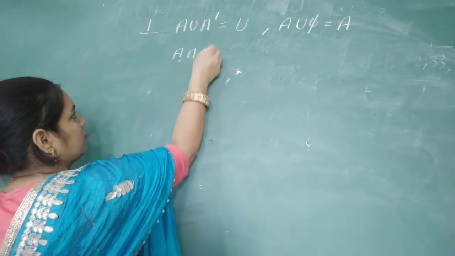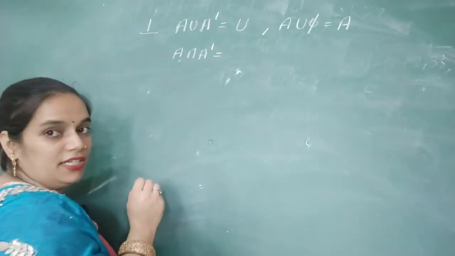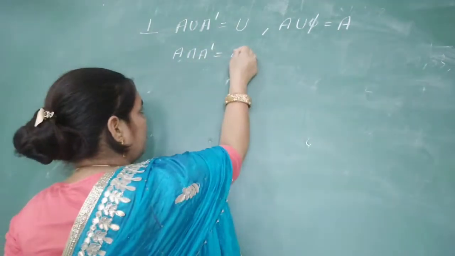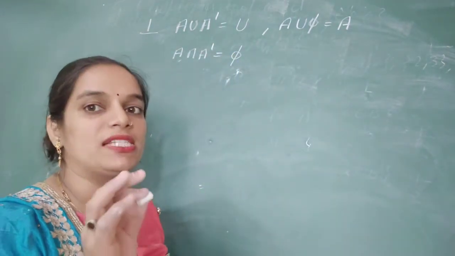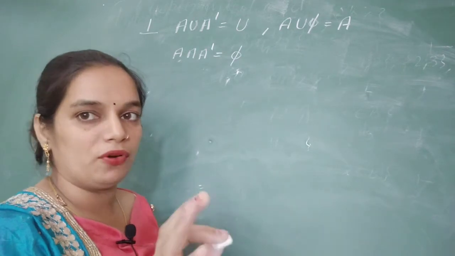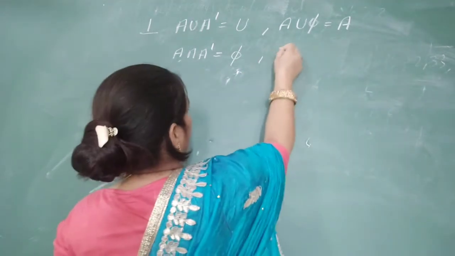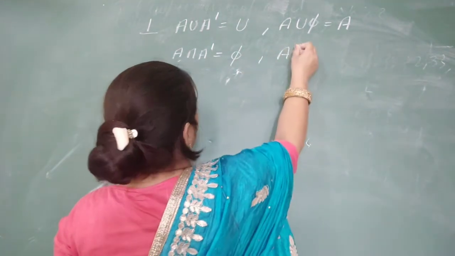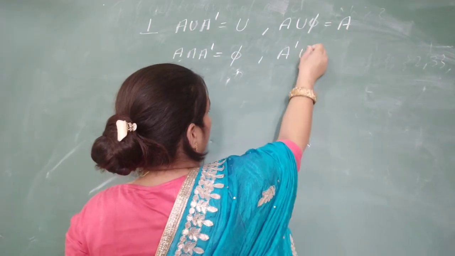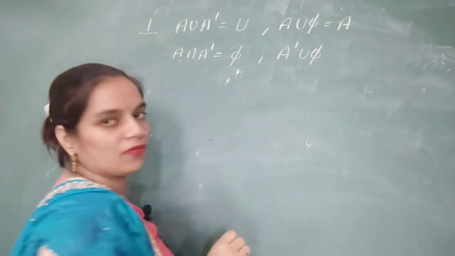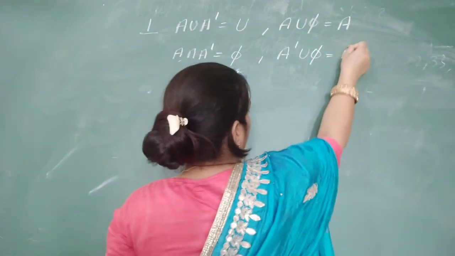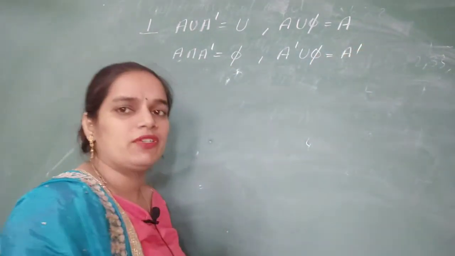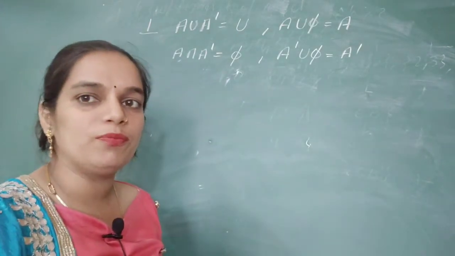A intersection A complement will be phi. Means there will be no element common between set A and complement of A. And A complement union phi will again be A complement. In this way you can make many types of properties.